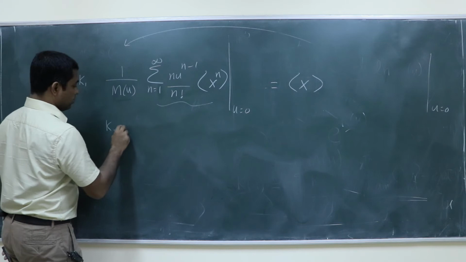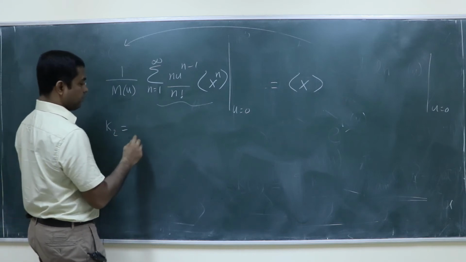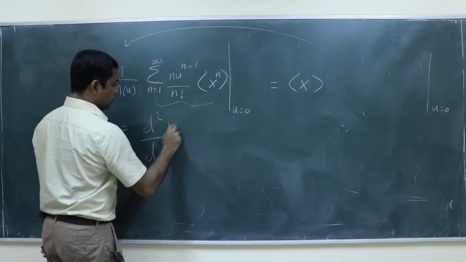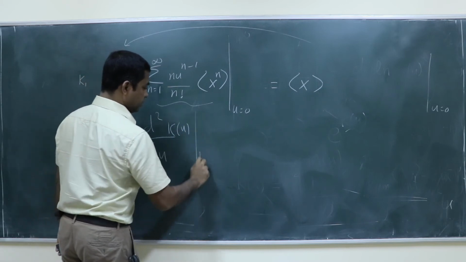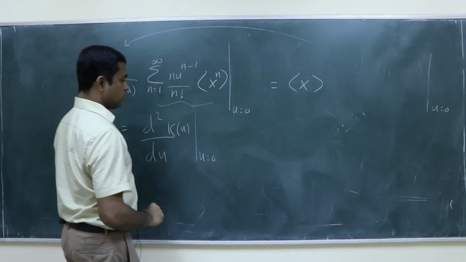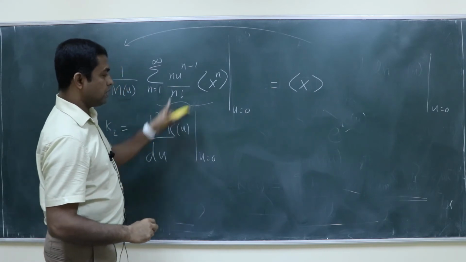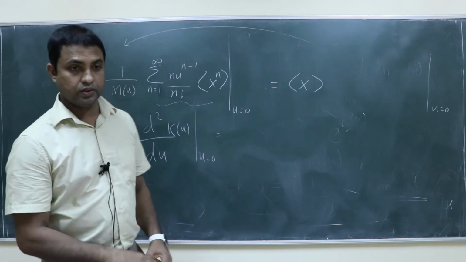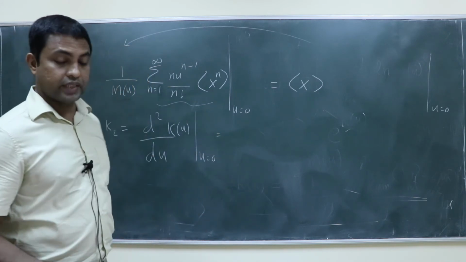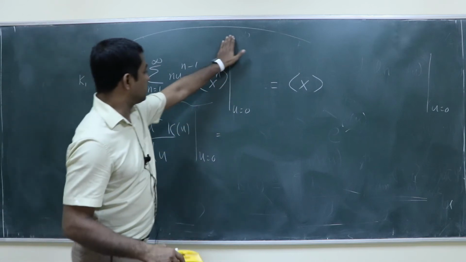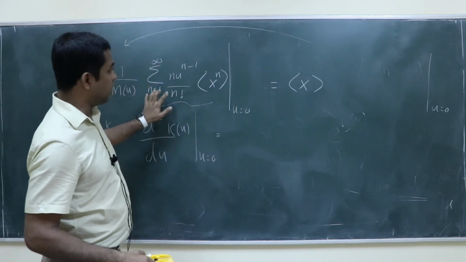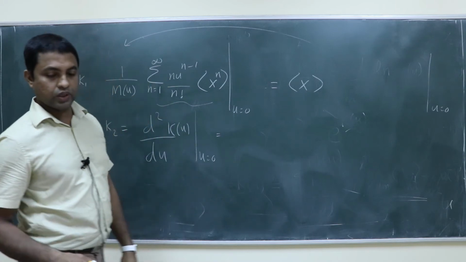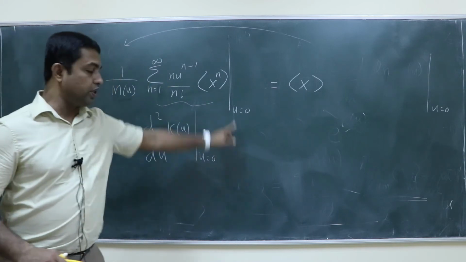So what is the second cumulant? That is basically by definition the second derivative of the cumulant generating function, setting u equal to 0. So now you substitute K of u is equal to log m of u and give me the answer. I will give you 2 minutes. You have to just take one more derivative. So you take this quantity and take one more derivative, before substituting u equal to 0.